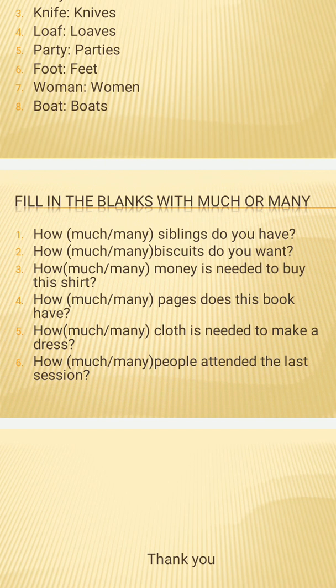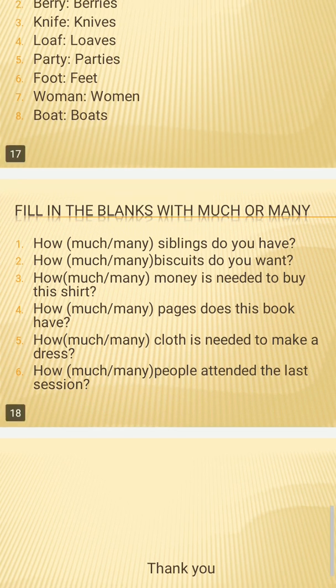So in the first answer, how many siblings do you have, because we can count the siblings. Secondly, how much or many biscuits do you want? We can count the number of biscuits, so the answer would be how many biscuits. How much or many money is needed to buy this shirt?